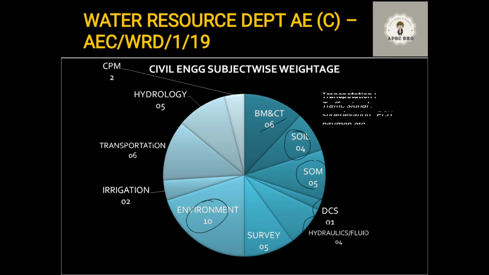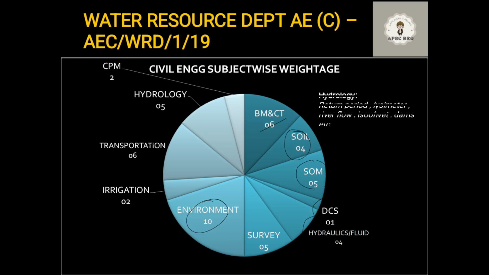So next subject was hydrology. Hydrology is again an important part of any water resource department exam. Here there were questions on return period, lysimeter. So all these devices through which you can measure different properties are very important. River flow, iso height, what are different curves and other things are very important. On dams you'll get questions. So hydrology is an important subject when you are preparing for water resource department.